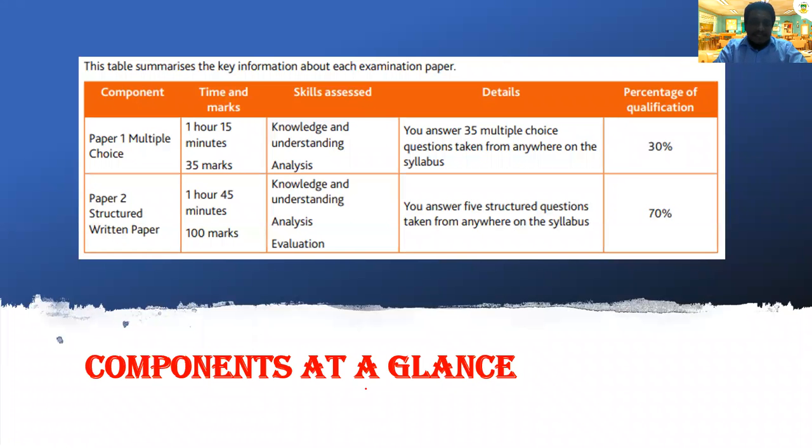Okay, first we see the component at a glance. We have Paper 1 for IGCSE Accounting, and we have Paper 2. There are two papers, Paper 1 and Paper 2.